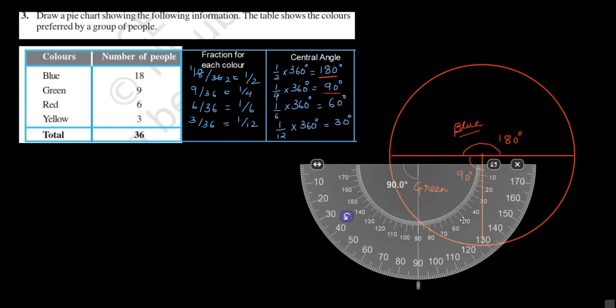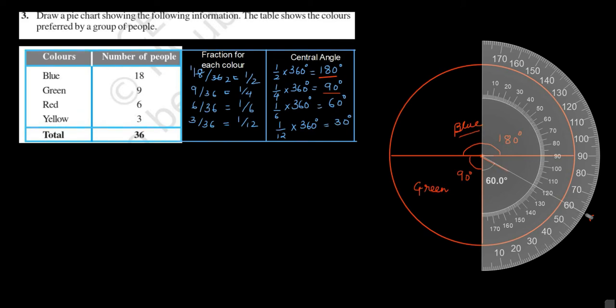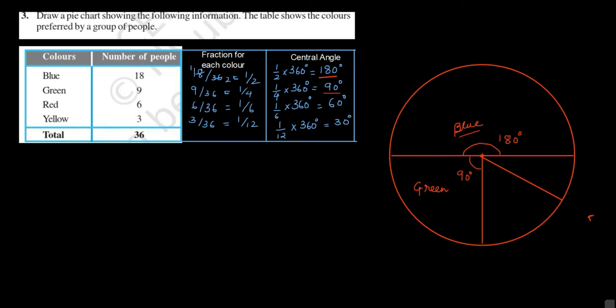Central angle for red color is 60 degree. We'll draw 60 degree angle for red color. This angle is 60 degree angle, and this sector will represent red color. Remaining angle, this will be of 30 degrees and it will represent yellow color.